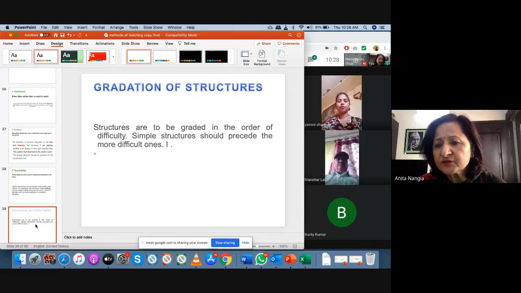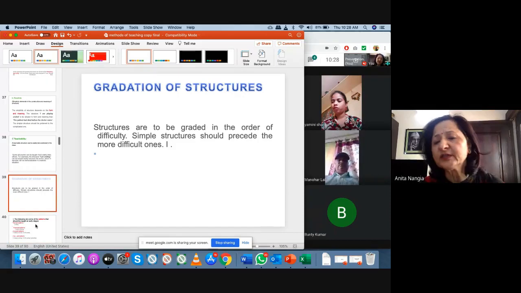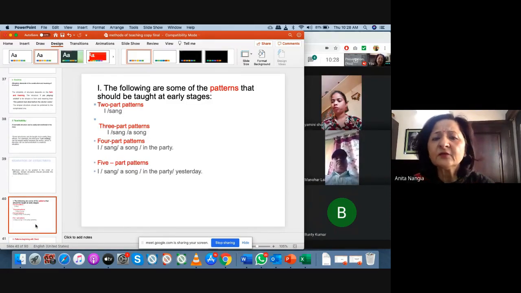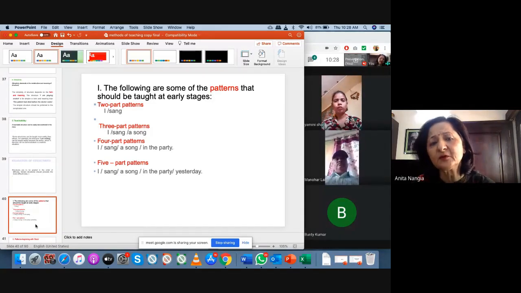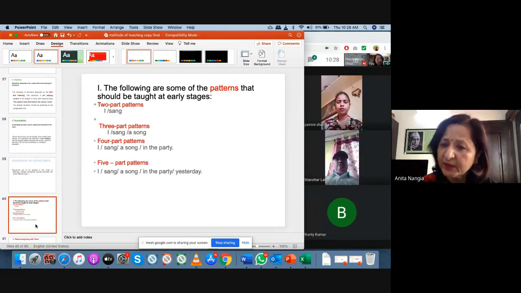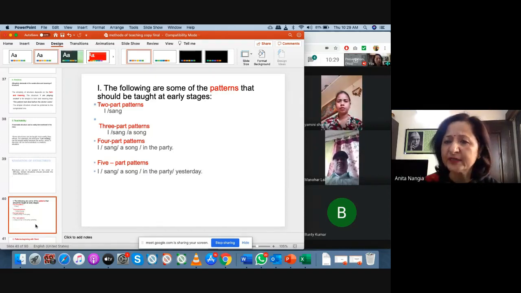Then gradation of structures. After the selection and teaching of all these, you should grade the structures, like put them in order. Here the following are some of the patterns that should be taught at early stages. Number one is two-part patterns. First we take two-part patterns like "I sang." Just two parts are here. Then three-part patterns: "I sang a song." I have put one more pattern in this.